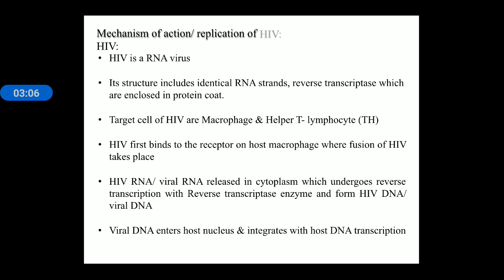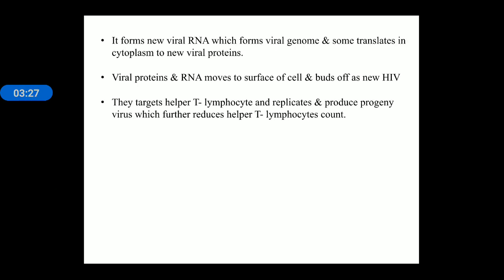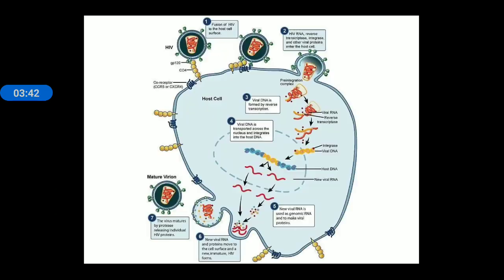HIV mainly binds with the receptor present on the host cell, and by binding, HIV transfers the RNA inside the host cell, and this RNA is converted into DNA with the help of reverse transcriptase. Further, new viral DNA gets formed, and from this viral DNA further viral RNA forms, and this will mainly target the T lymphocytes inside the human body.